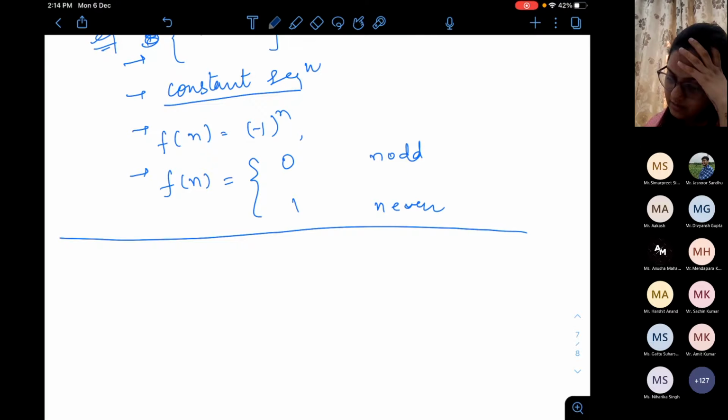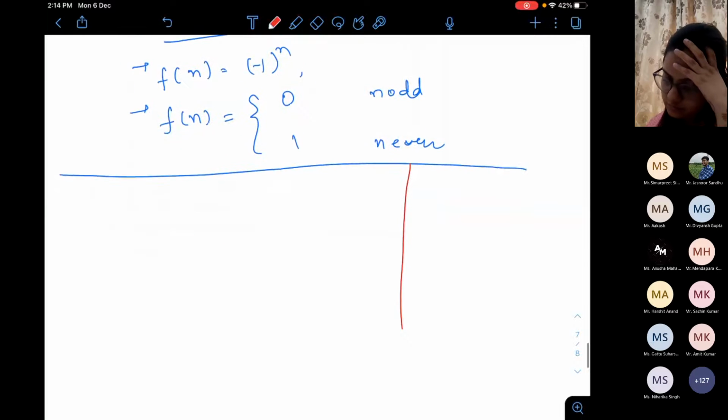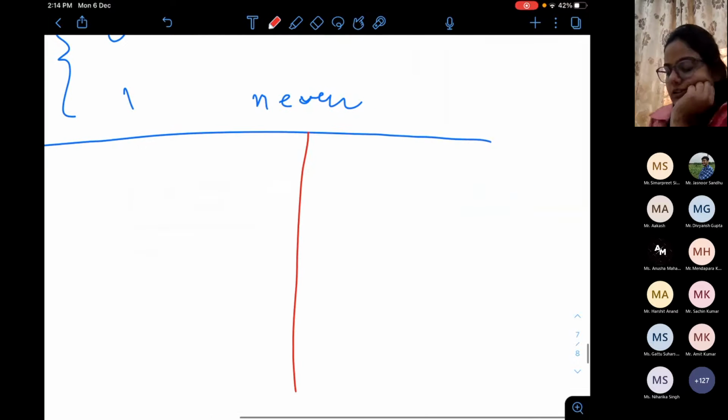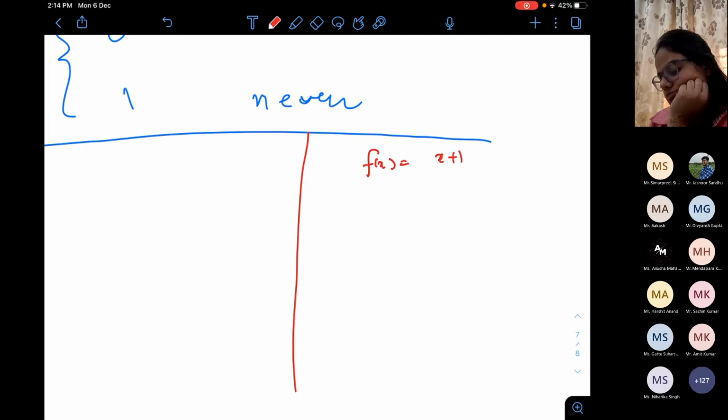I am writing it with a red pen here. Let's say this function f(x), limit. What's this value?